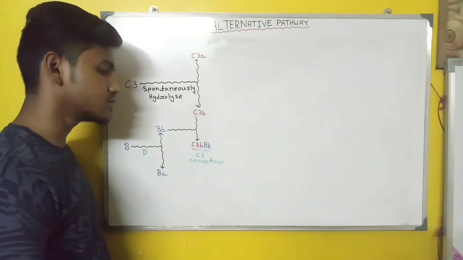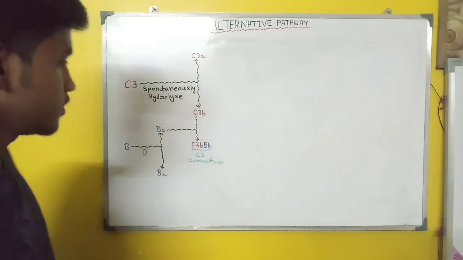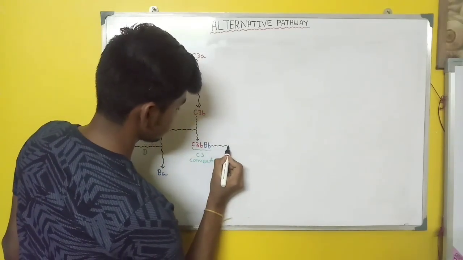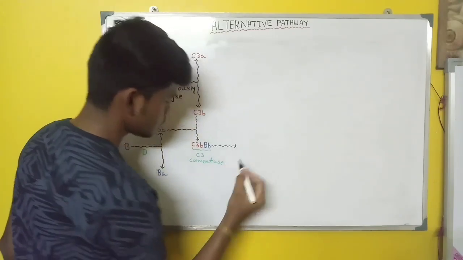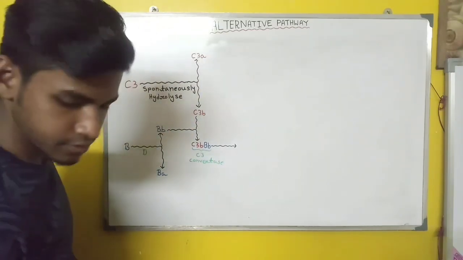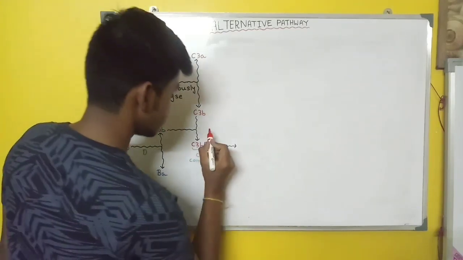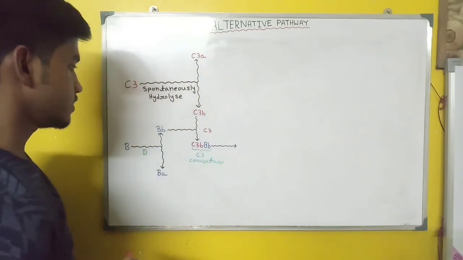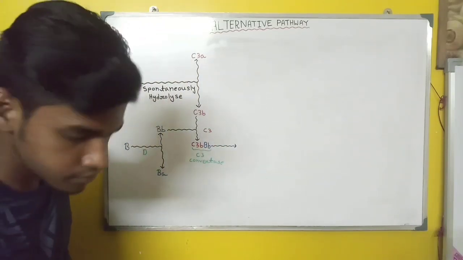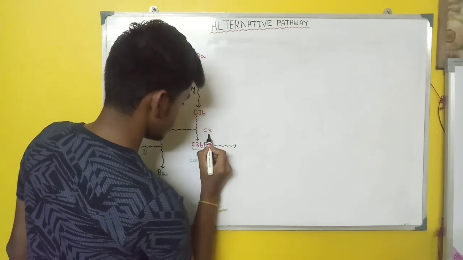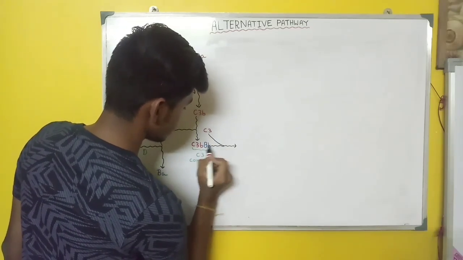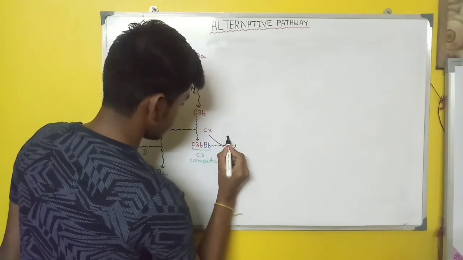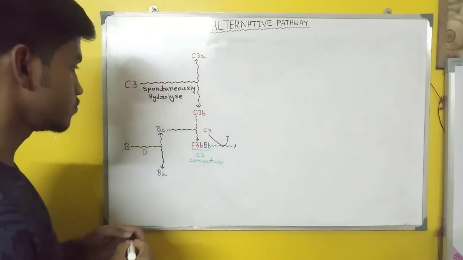So from the name C3 convertase you know what happens in the next step. When C3 comes, the C3 will react with C3b and capital B small b, and the C3 will divide into two parts.